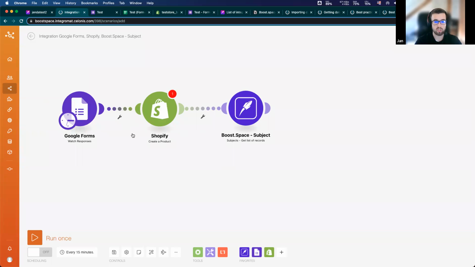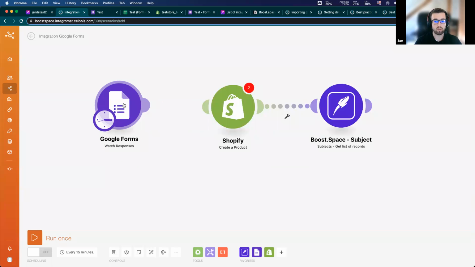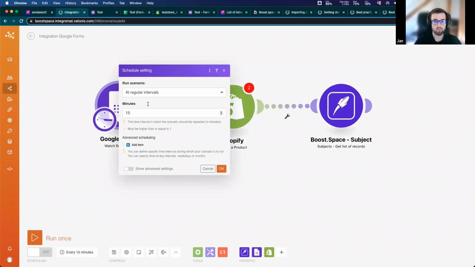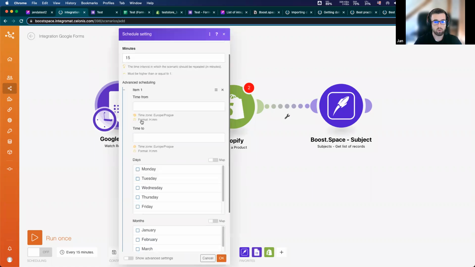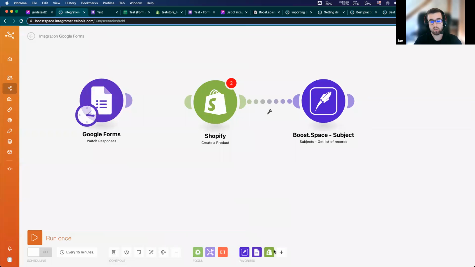One of them is polling trigger. Polling trigger could be, for example, this Google Forms watch responses, which you can use only at the beginning of the scenario, and you can schedule the runs of the scenario. You can do it in intervals, once every day. You can set up your minutes, or you can add advanced scheduling, like which day, which month, etc. And the last one is instant trigger, which we have here.